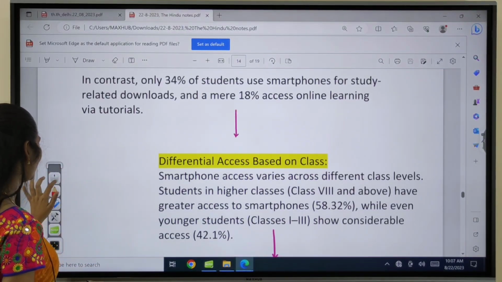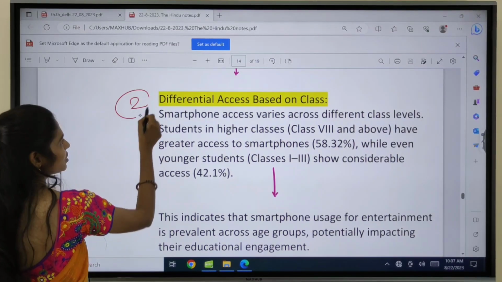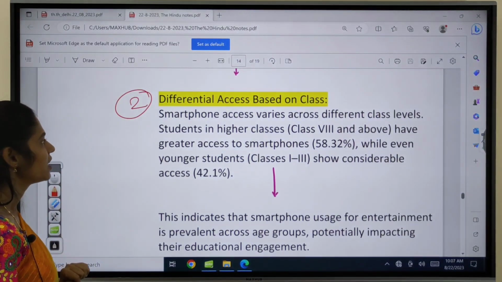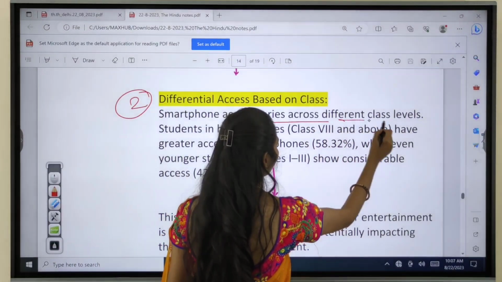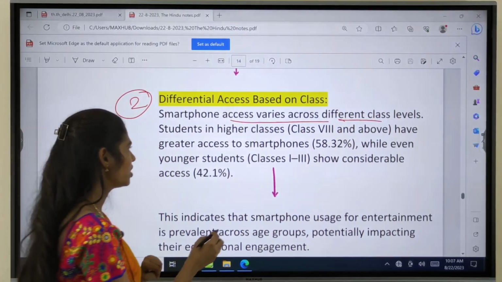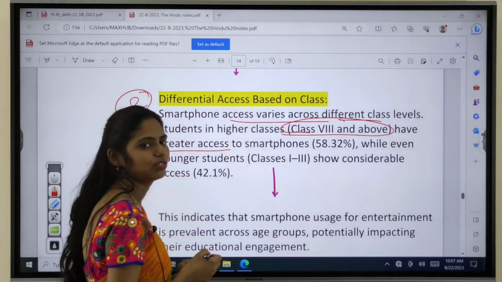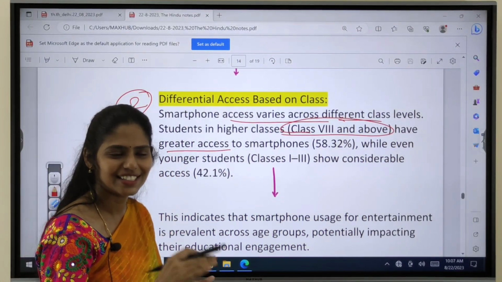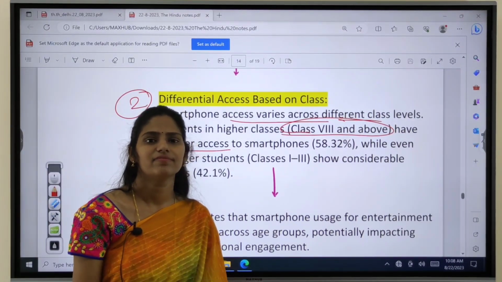And the second important thing given in these highlights is access based on class. Smartphone access varies across different class levels. Especially students belonging to class 8 and above have greater access to smartphones. But the children in lower classes, below the 8th class, do not have smartphones.